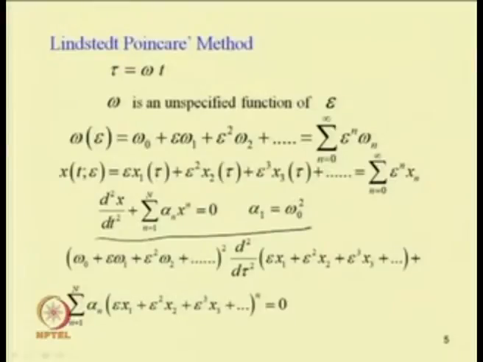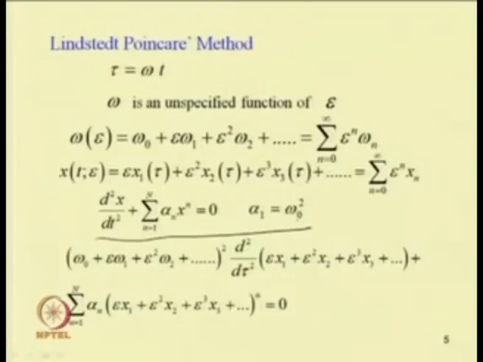For the linear part, this is the frequency obtained. But when we add the nonlinear terms, alpha 2 x square or alpha 3 x cube, the linear solution is no longer applicable, so one has to modify the equation.